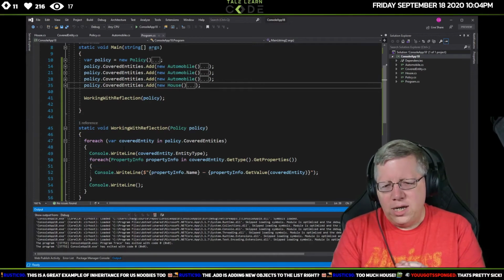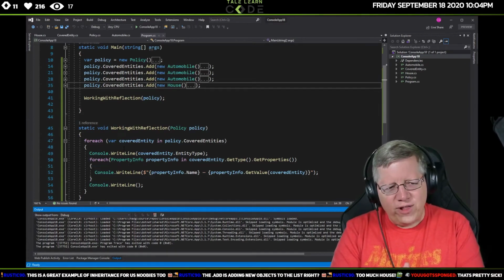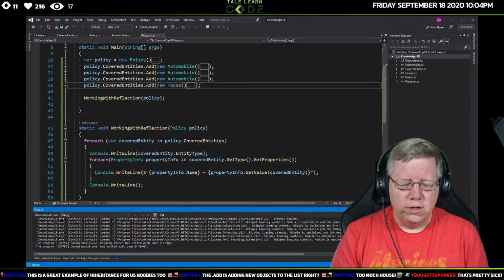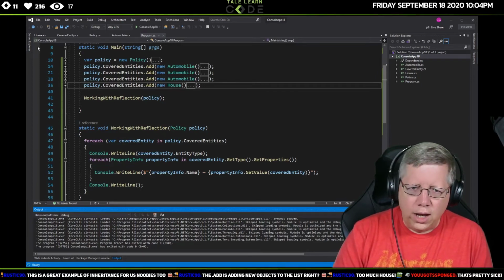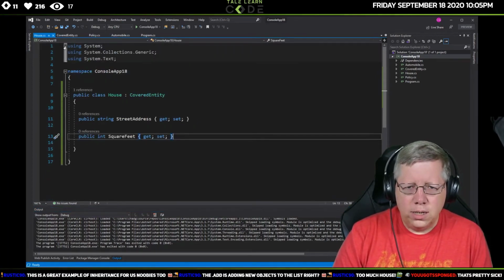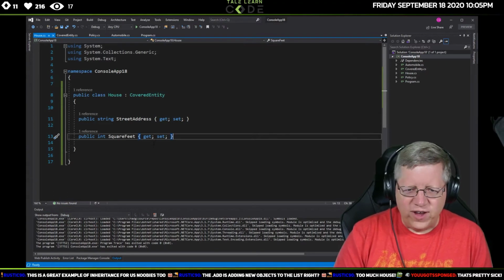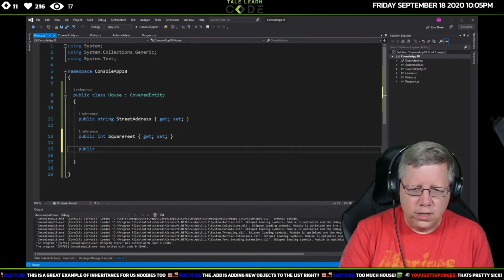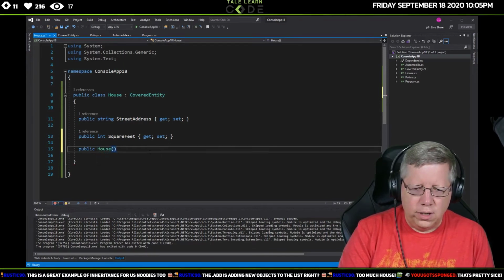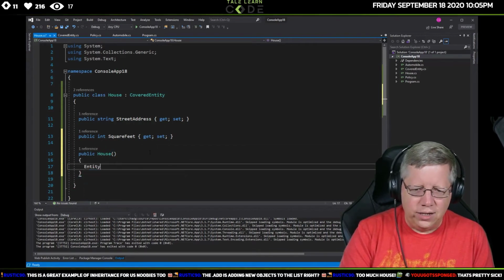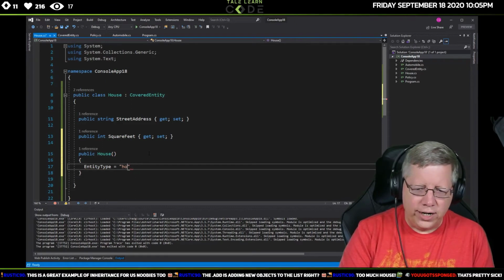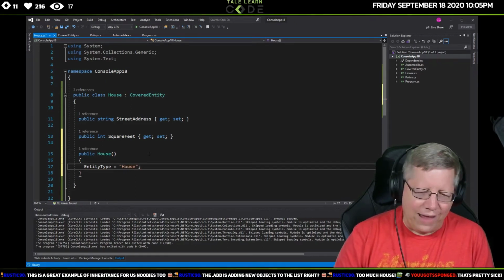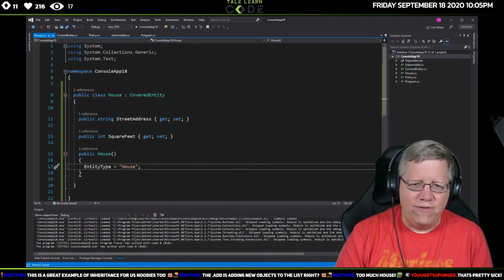So let me show a couple of quick things with reflection, and then I'm going to go off to my main thing to work on tonight. One, well, here, let's fix this. In this house, we should have had a public house, and then here it should have set entity type to house, right? So that would have printed that fine. That was the reason why I didn't have that in there.